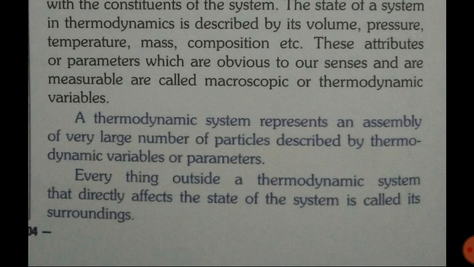To study that system we have thermodynamic variables or parameters, for example pressure, temperature, volume, etc. And everything outside a thermodynamic system that directly affects the state of the system is called its surroundings. So whatever part we study is called the system, and all the other things surrounding the system are called surroundings.